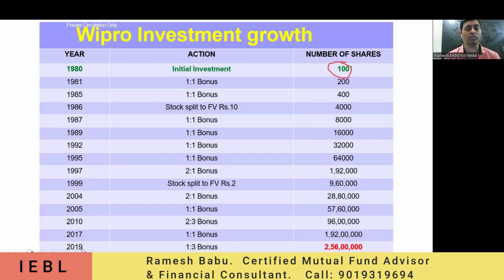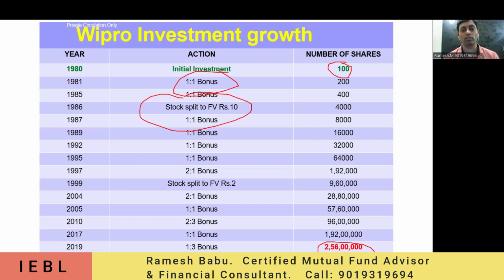Maybe now the value has increased actually. From 1980 to 2019, related to Wipro, they gave multiple bonuses and the stock has been split a lot of times. By considering all these factors, initially you had 100 shares, but your number of shares become 2,56,000 shares. This is just a one-time investment. We are not doing it multiple times. Just 10,000 we invested and kept it like that, and in between we did not touch it at all.